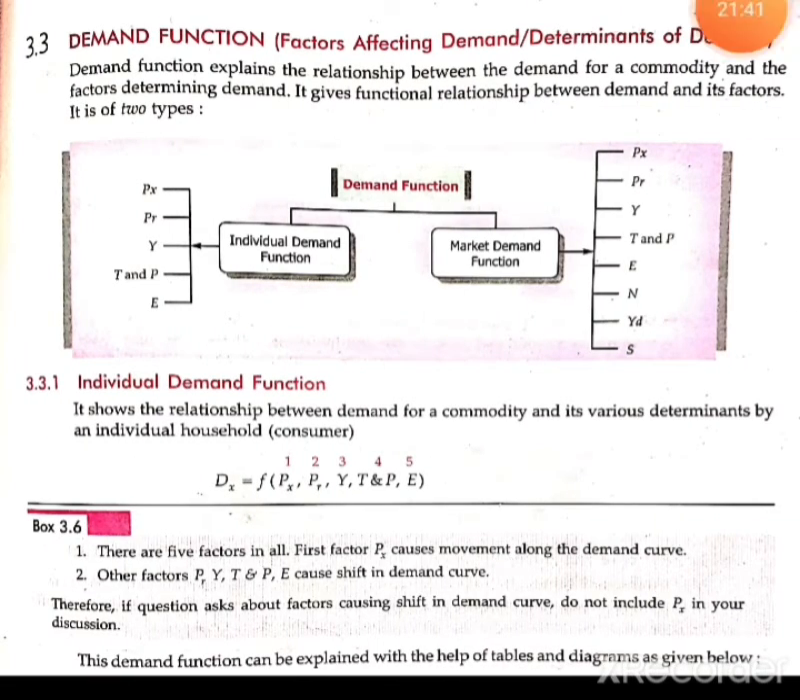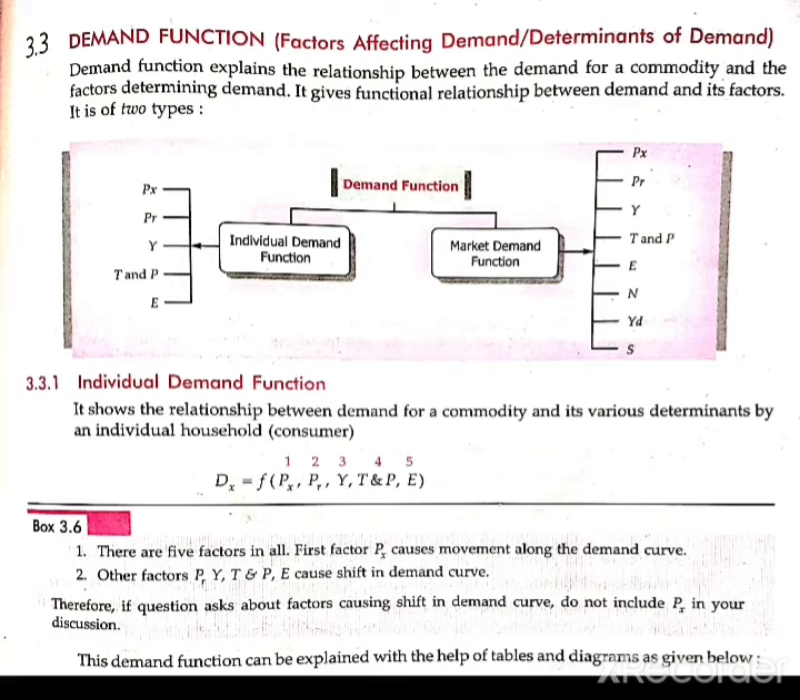Next topic is demand function. What are the different factors which affect the demand of any consumer? Now let's start. Demand function explains the relation between the demand for a commodity and the factors determining the demand. It gives a functional relation between the demand and its factors. It is of two types.